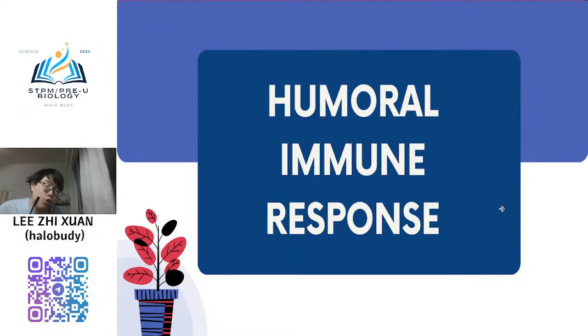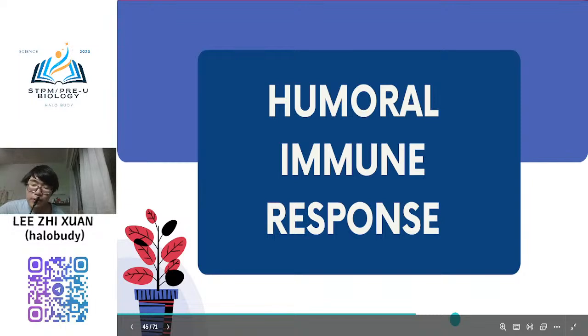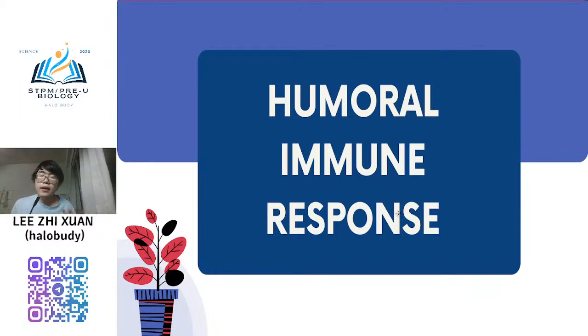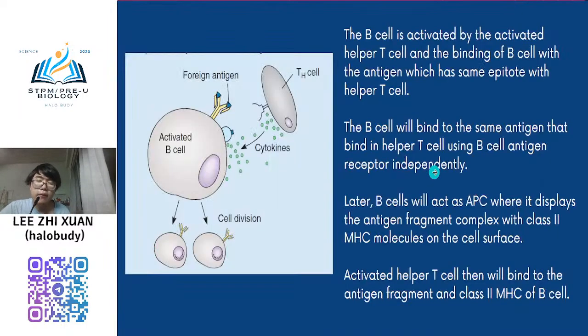Next I go to the humoral immune response. The humoral immune response involves only B cells. Cytotoxic T cells are special only for the cell-mediated immune response. Similar to the cytotoxic T cell, it also requires the signal from the activated helper T cell. But at the same time, your B cell also acts as an antigen presenting cell too.